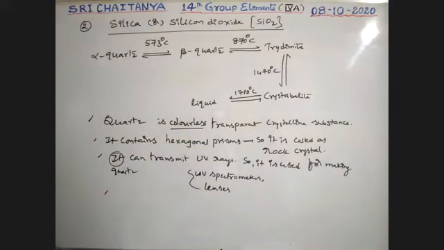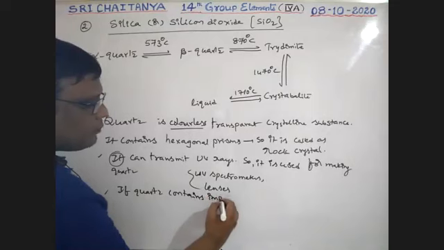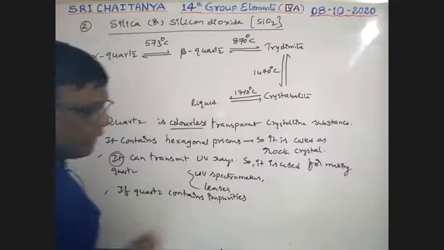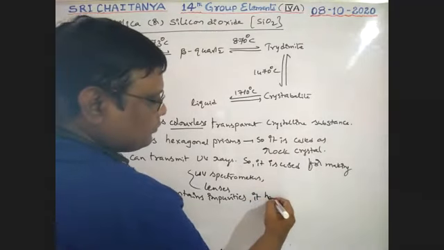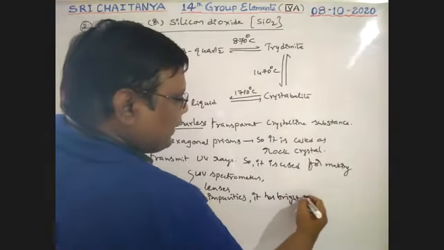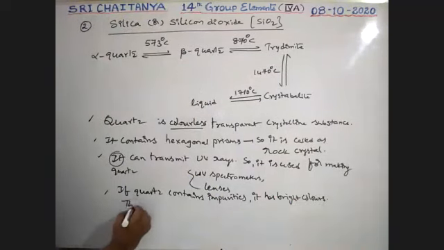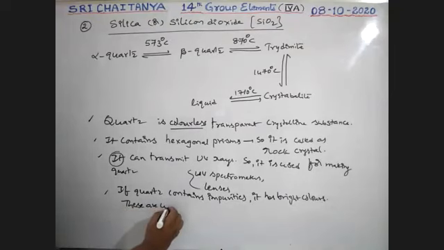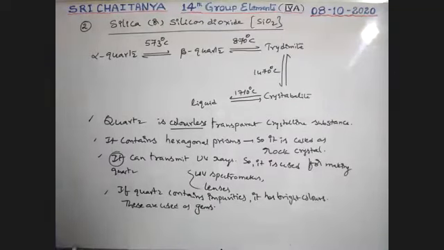So if quartz contains impurities, it has bright colors, and these are used as gemstones.